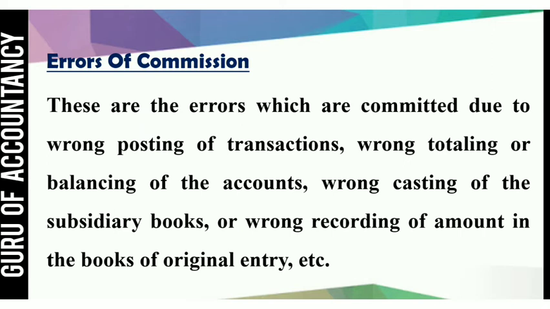Now what is error of commission? These are the errors which are committed due to wrong posting of a transaction, wrong totaling or balancing of an account, wrong casting of the subsidiary books, or wrong recording of an amount in the books of original entry. So these are the errors of commission.